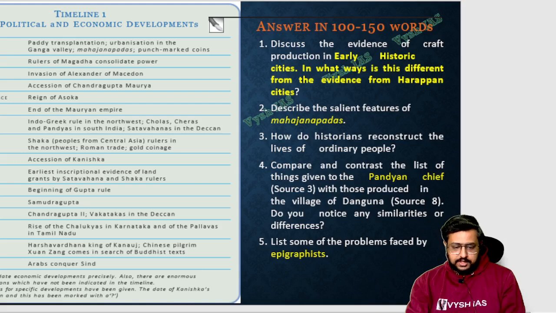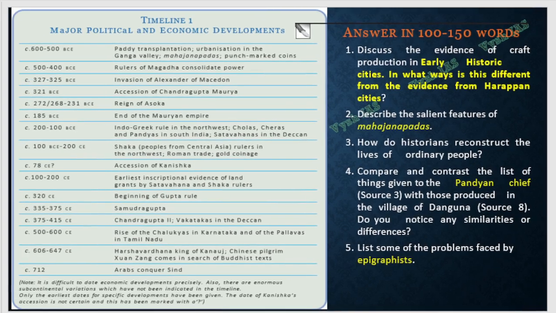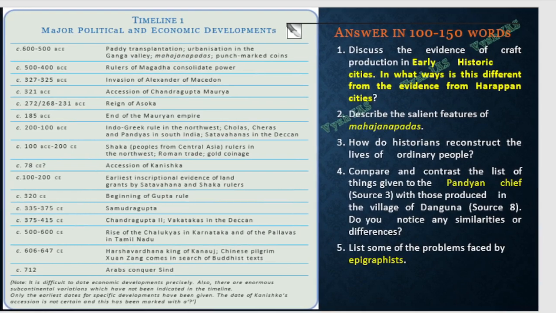So here I will recommend you to please watch the previous episode first and only then watch this. These things which you see on screen, you have to make notes, okay. Now you can see properly on the screen the different timelines, major political and economic developments. Exactly like this, from this table, questions have come multiple times, okay.